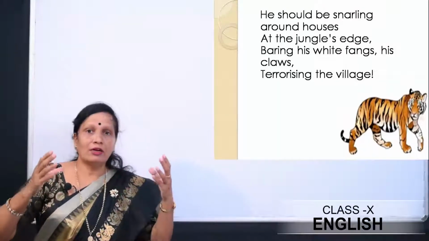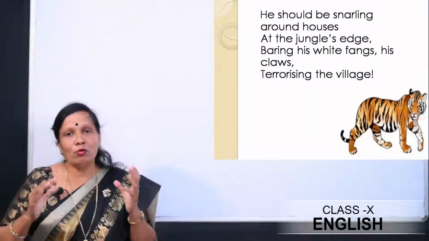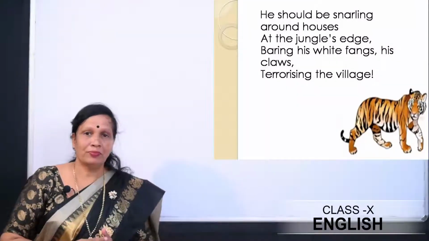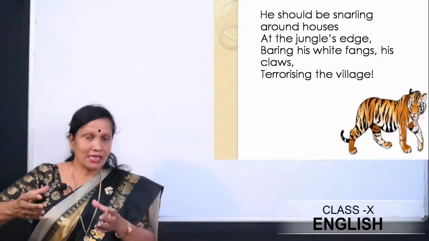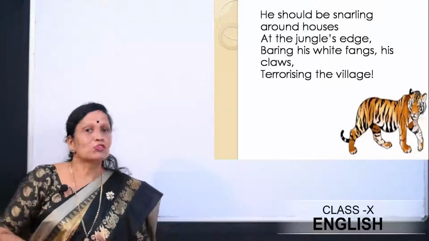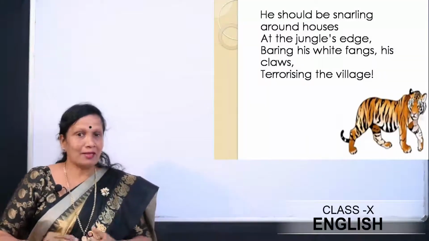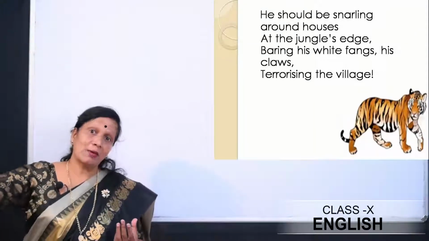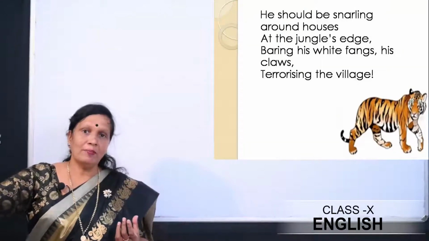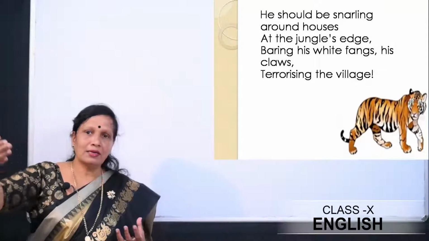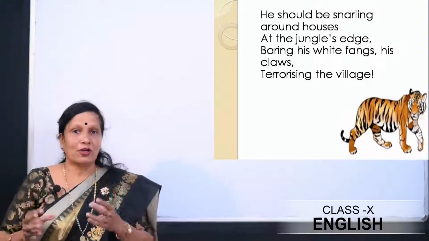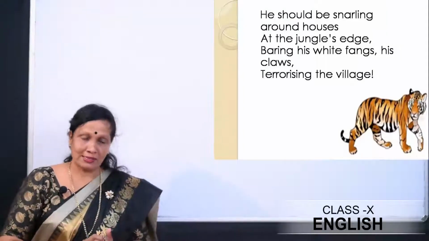Okay, children, you all might have seen in many movies and in various other programs on the television that there are villages in the outskirts of the jungle, isn't it? And in many films you might have seen many a times the tigers come out of its natural habitat and they come near the human settlement and they try to threaten the human beings.